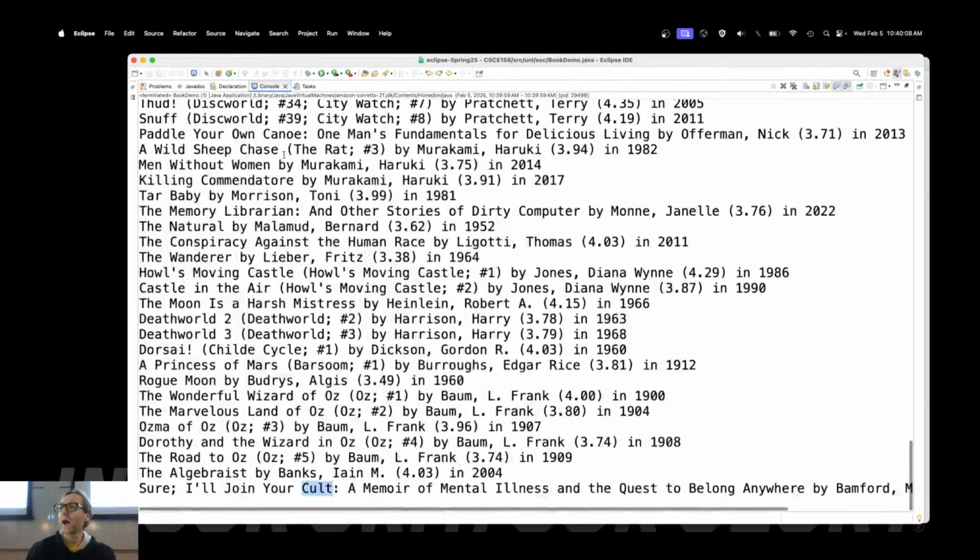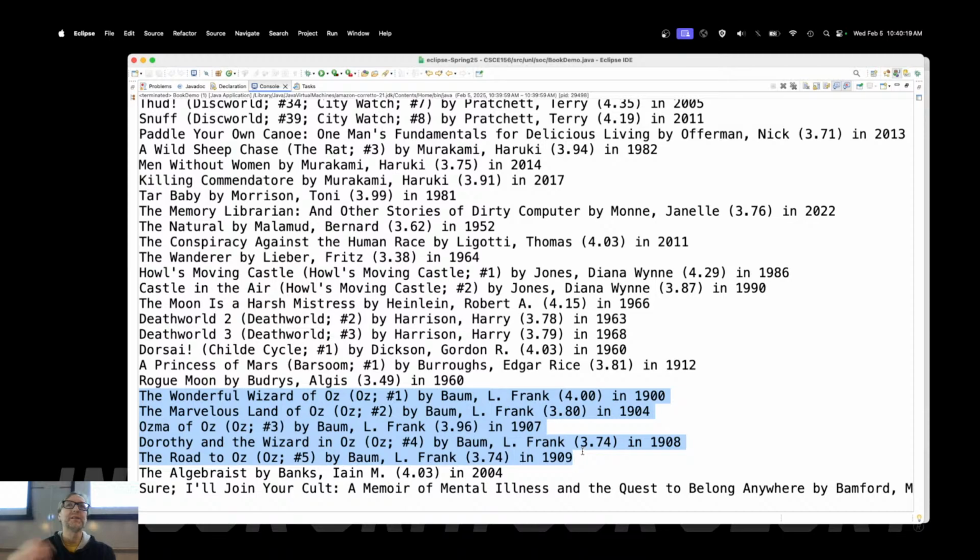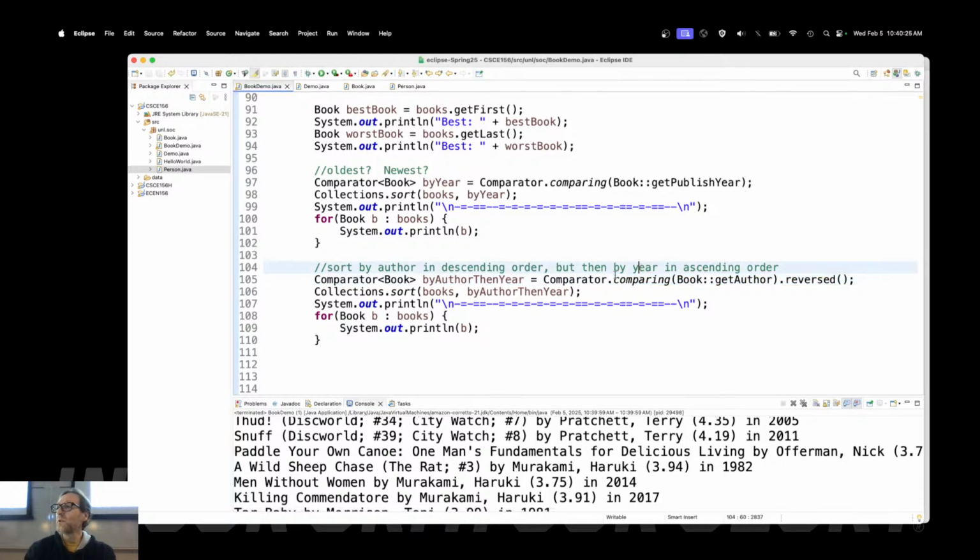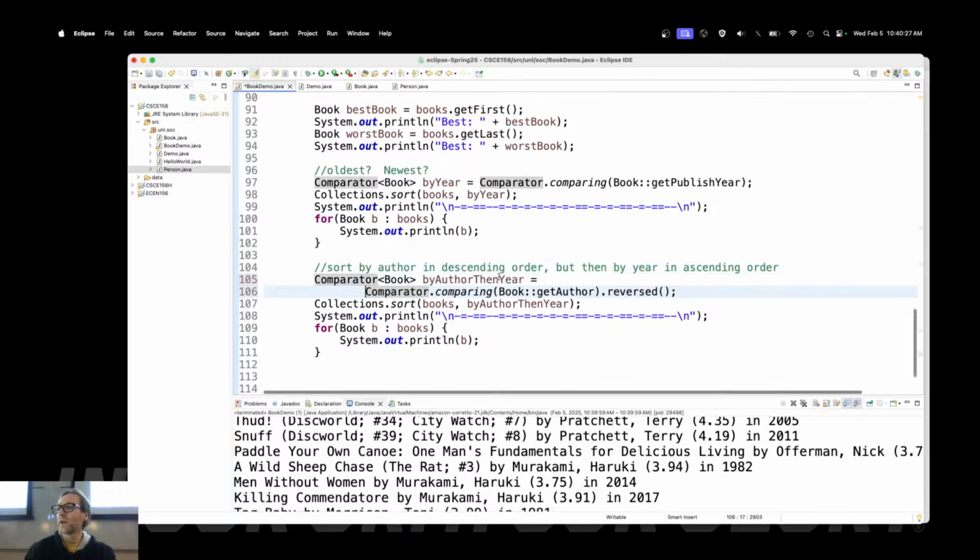But I still don't have all of the Frank L. Baums necessarily in order here. Looks like they are, but that's just a coincidence. Here, Wizard of Oz, 1, 2, 3, 4, and 5. That's probably just because in the CSV file, that was the original order. I want to ensure that, okay? So I'm going to add another thing here. Let me go ahead and go to the next line.